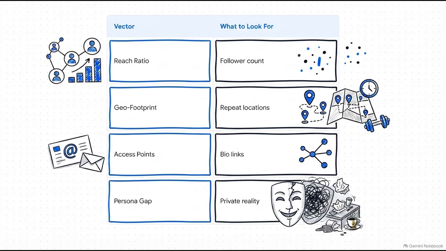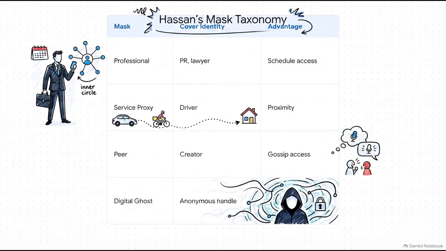Then you have access points, like business emails and a bio, which completely legitimize this first point of contact. But the real kicker is the persona gap, that inevitable distance between her polished public image and her messy private reality. That gap is exactly what supplies the leverage he needs to corner her. Now, to weaponize those data vectors, the antagonist has to choose one primary cover identity from what Hassan calls the Mask Taxonomy. This is how he casually bypasses her defenses.